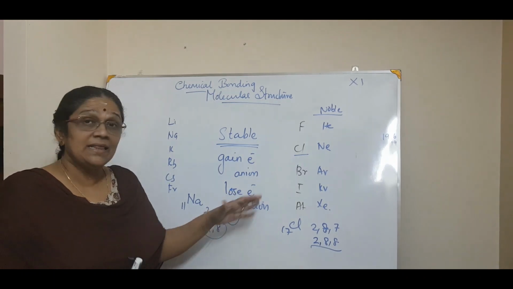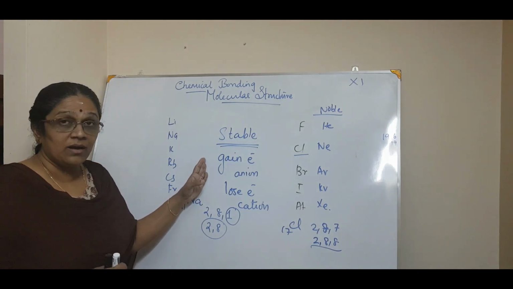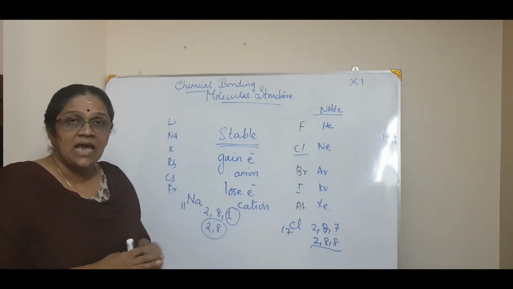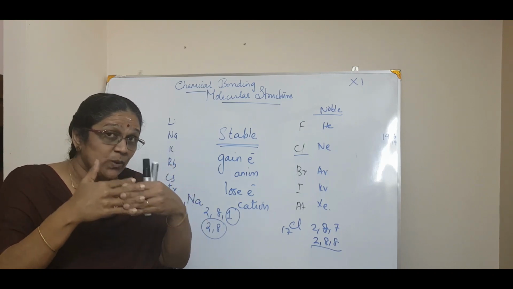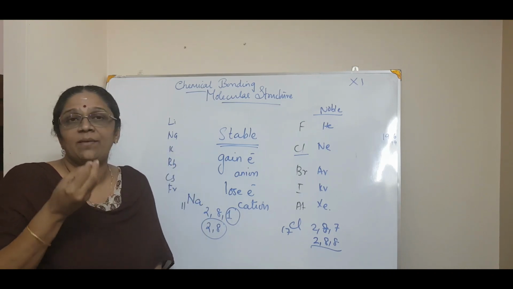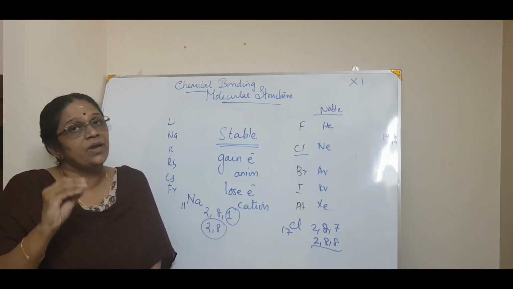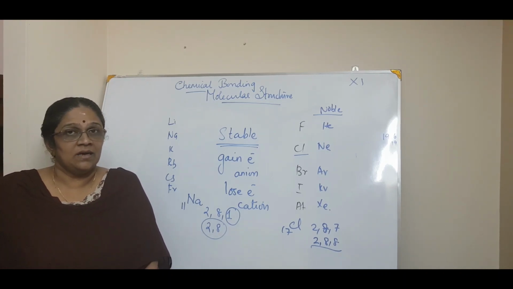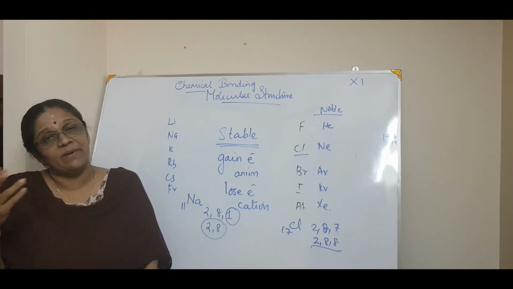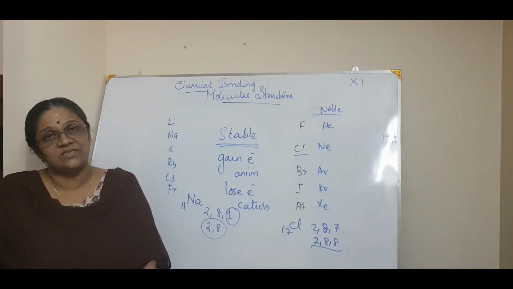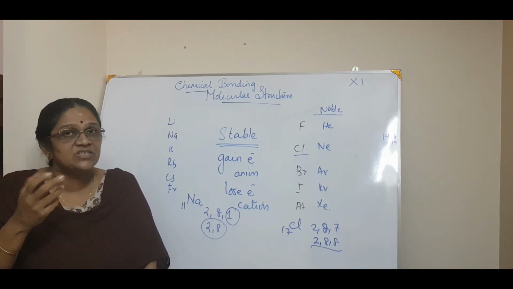Okay. And then one more postulate he said is that this anion having a negative charge and the cation having a positive charge are held together very strongly by a bond called an electrovalent bond or ionic bond. Earlier you have studied what an ionic bond is, the transfer of electrons from an electropositive element to an electronegative element to make an electrovalent bond, which is a very, very strong bond.